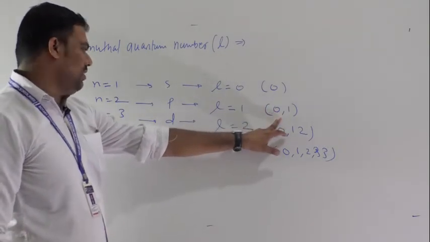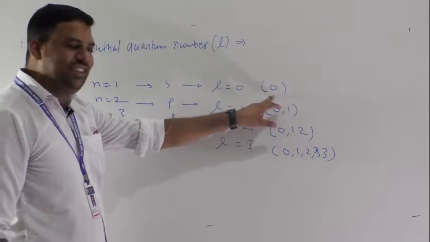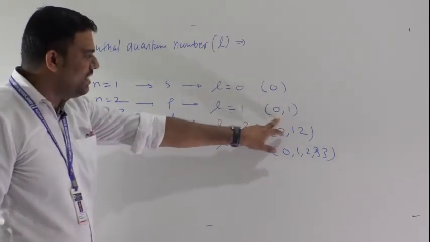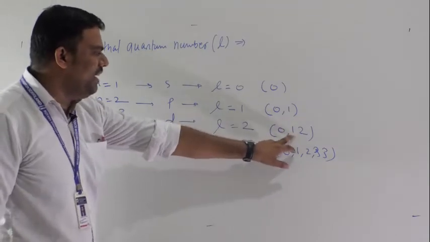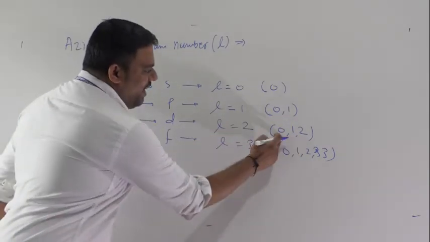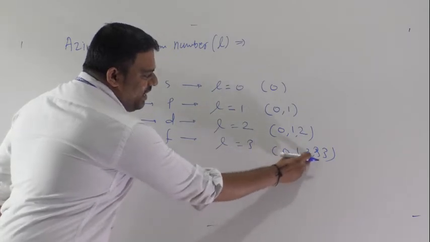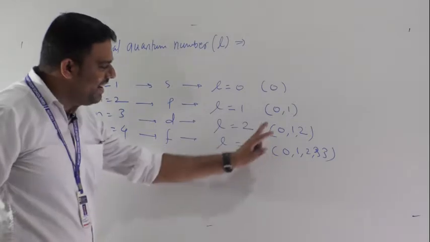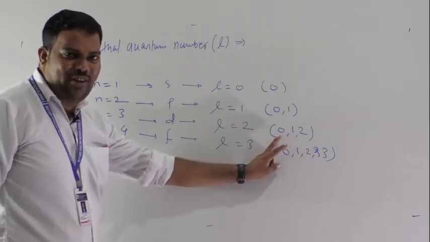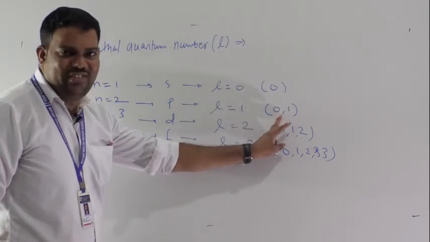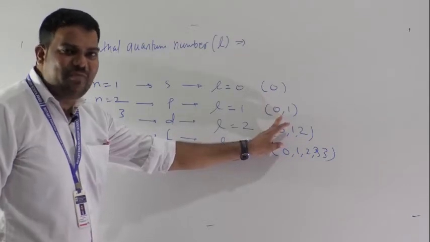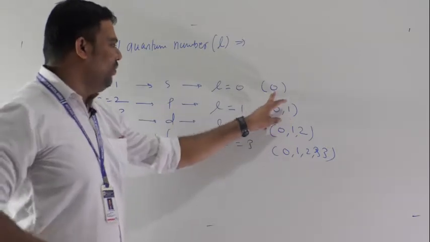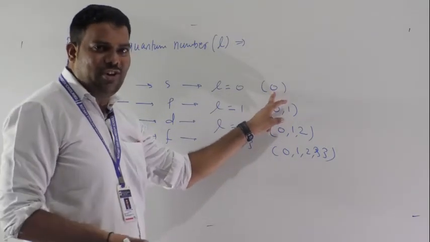Whatever the subshells, including this 0, why are we writing 0 again? Because of S and P, SPD, SPD and F. Whenever we write electronic configuration at that time you have to use this. That's why I am writing 0 again and again. As you know, the S subshell holds a maximum of 2 electrons.